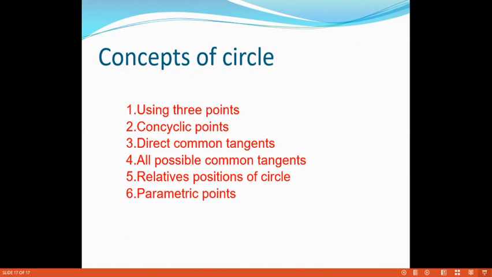And concyclic points. What are concyclic points? Concyclic means four points, x1, y1, x2, y2, x3, y3 and x4, y4. Using these four points we find the equation of the circle. Also direct common tangents, all possible common tangents, and the relative position of circles. What is the meaning of relative position of circles? External similitude and internal similitude, the positions of the circles, and parametric points. These are all concepts of the circle.